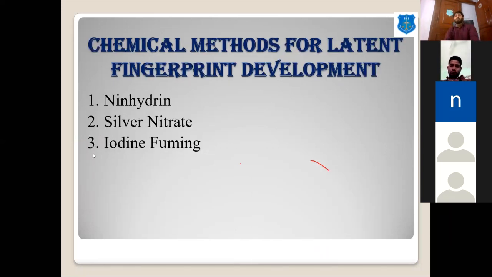So this is mainly applicable for multicolored surfaces. Then we have some chemical methods to develop latent fingerprints, like the ninhydrin method, silver nitrate method and iodine fuming method. Sir, how can we identify the direction of the fingerprint, at which direction the ridges are coming? We will discuss it further. We have that part in the comparison. After the development, we will come to the comparison portion, so your answer may be discussed there.